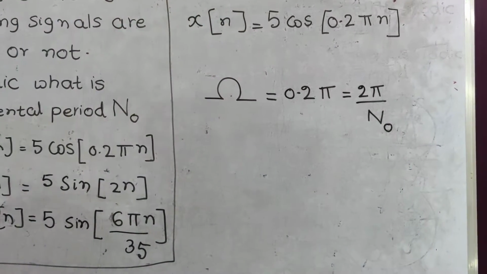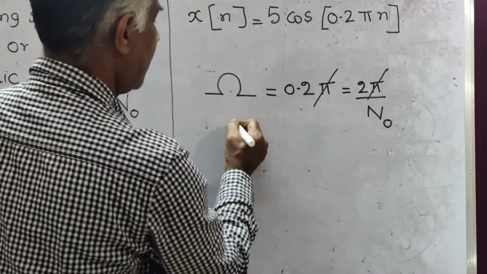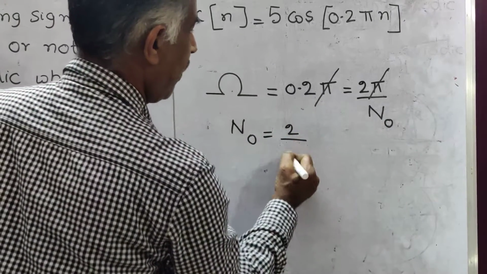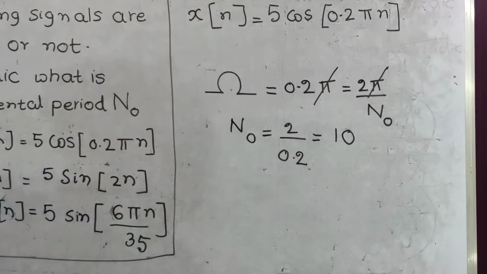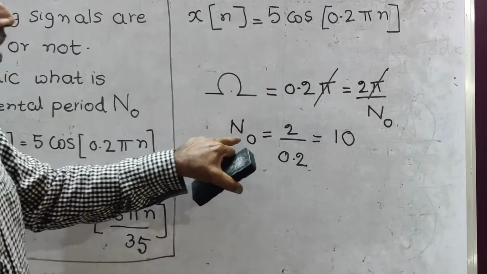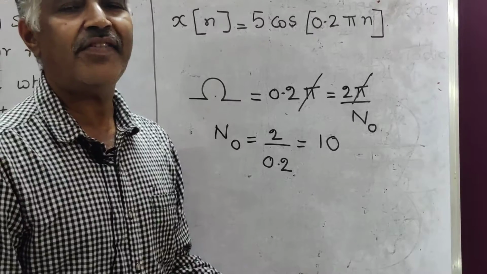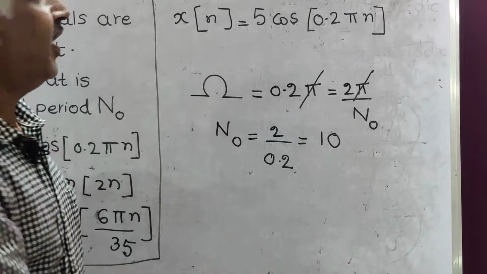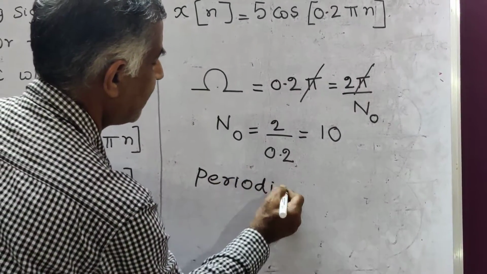Therefore pi gets cancelled, and n0 is equal to 2 by 0.2, that is 10. Therefore this is periodic, because we are getting n0 as 10. If we are not getting a value for n0, then it is said to be aperiodic. So the fundamental period is 10, hence it is periodic. This is the answer.